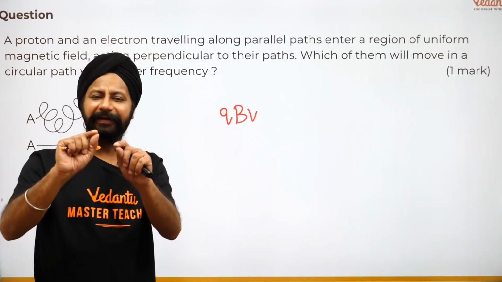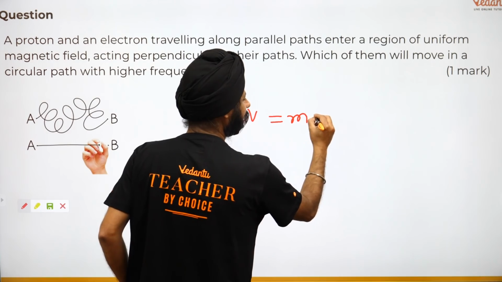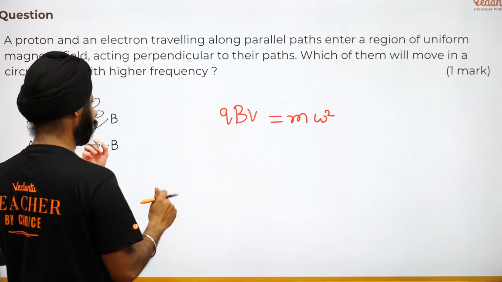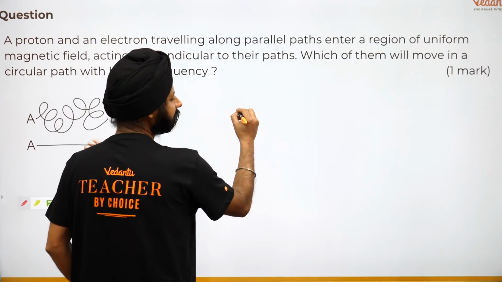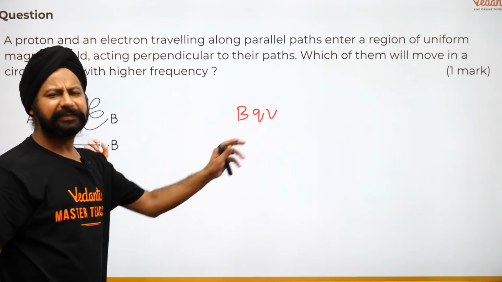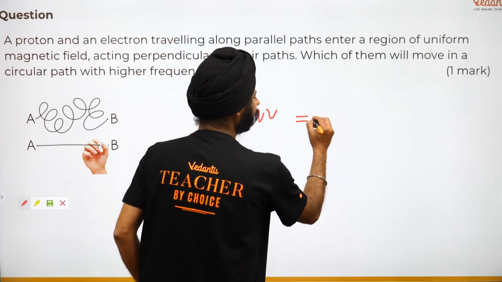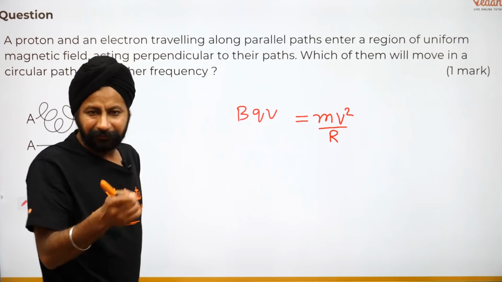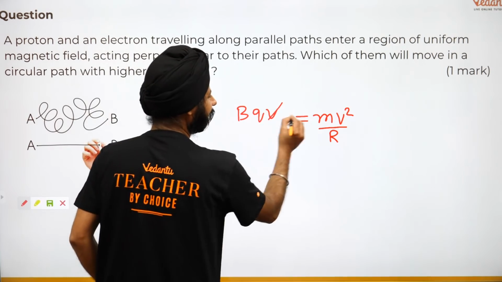Now this force is acting as a centripetal force. Centripetal force क्या होता है? Mass times omega square, और omega square नहीं लिखता क्योंकि velocity है. एक बार और इसको कर देता हूँ, because see, if I start with omega, many students will get confused. So let's start with, there was a magnetic field, there was a charge, and there was a velocity here. So let's write in terms of velocity, because velocity will cross out and then we can convert to omega later on. This is equal to mass times velocity square by the radius of the path. वो जो path, circular path था. यहाँ तक clear है. अब एक तो velocity कट गई यहाँ पर.